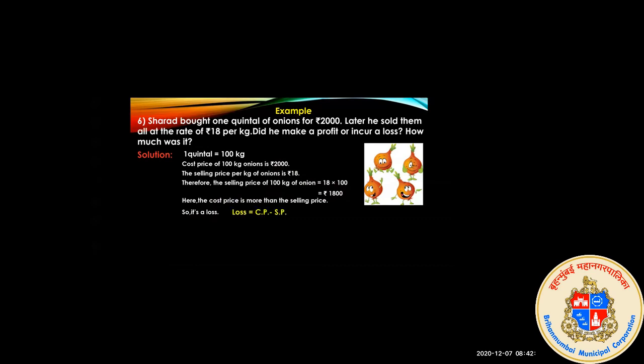Now we have to calculate how much is the loss. So apply the formula. Loss is equal to cost price minus selling price. Now cost price is how much? Rupees 2000 minus 1800. The answer you will get is rupees 200. Here Sharad incurred a loss of rupees 200. So he was in loss because he sold the onions at 1800 and he purchased at 2000.